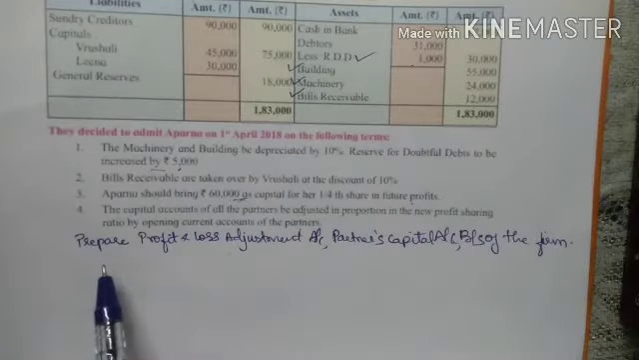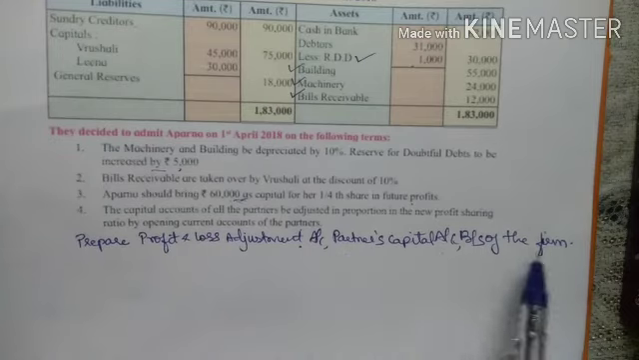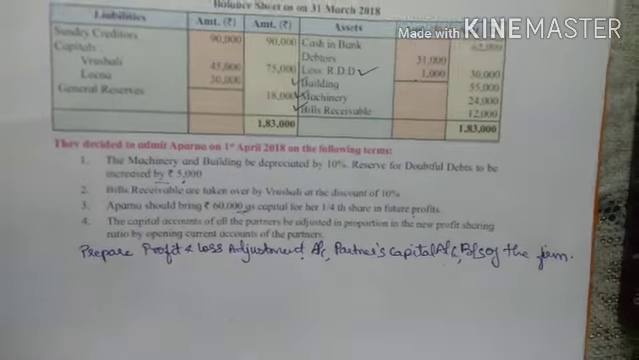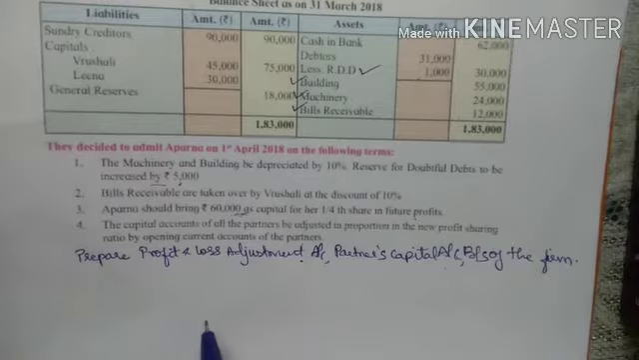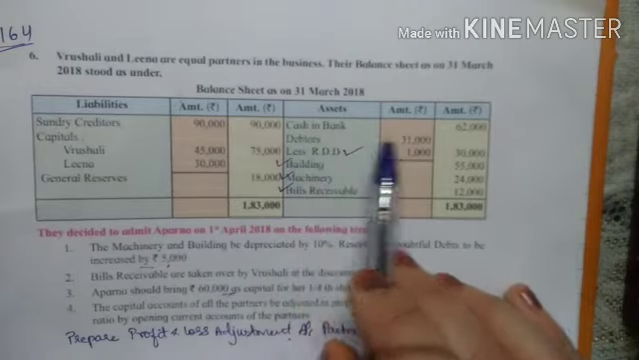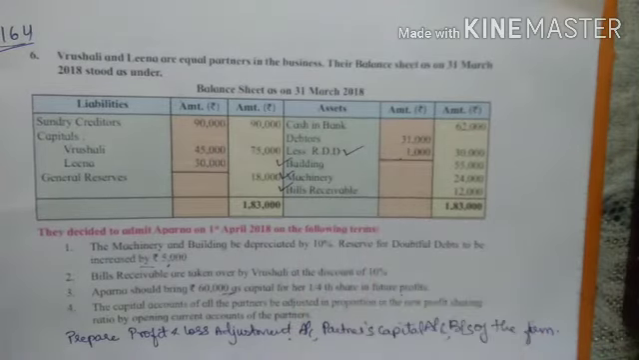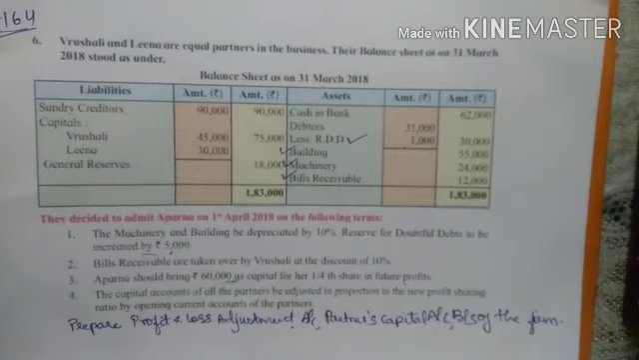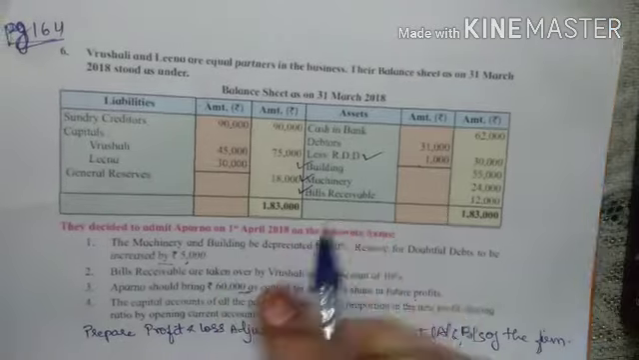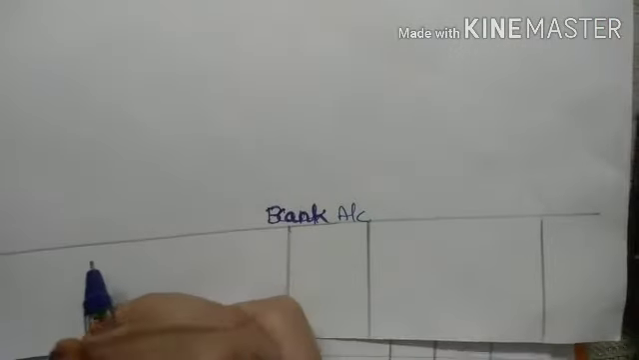So they have asked us to prepare profit and loss adjustment account, partners capital account and balance sheet of the firm. Along with these accounts we will have to prepare the bank account because in the asset side it is given as cash in bank, right? This will be in our working note, but we will not be preparing goodwill account as goodwill has not been brought by Aparna in the business. Starting with the posting, see first here is cash in bank. So I have prepared a bank account in rough work.